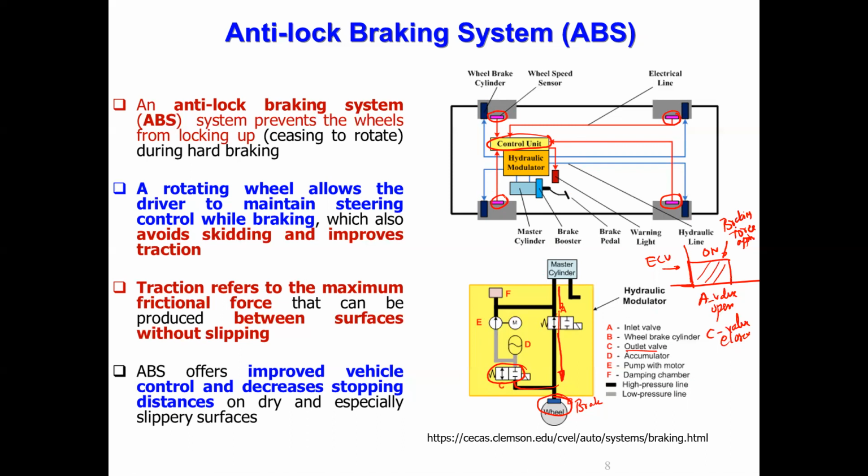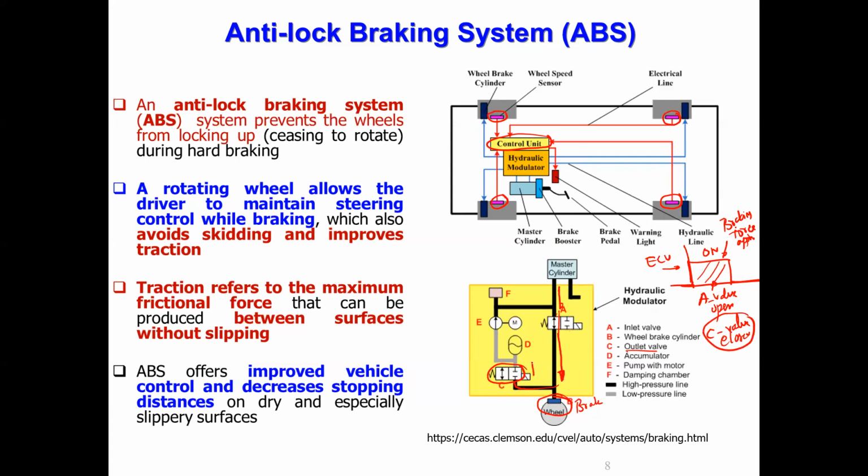When the wheel speed, the number of rotations, starts coming below a certain value, for example, it comes close to say 5 rotations or 10 rotations, what will happen? The ECU is always measuring individual wheel speed. So then the ECU switches off the signal to valve A. This is the braking force applied to this one. This is the control valve open. Now immediately the C valve will be open, A valve will be closed.